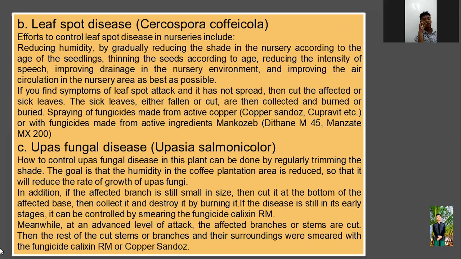If the disease is still in its early stage, it can be controlled by smearing fungicide like Calixin RM. At an advanced level of attack, the affected branches or stems are cut. Then the remaining cut stems or branches and their surroundings are smeared with fungicide like Calixin RM or copper sandus.